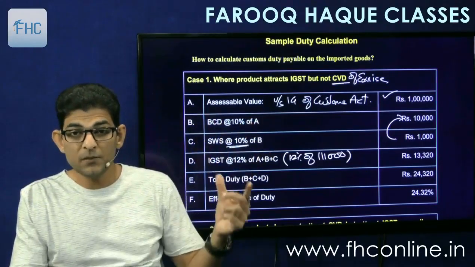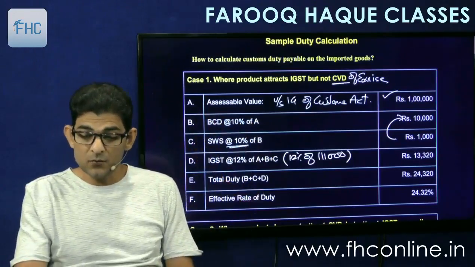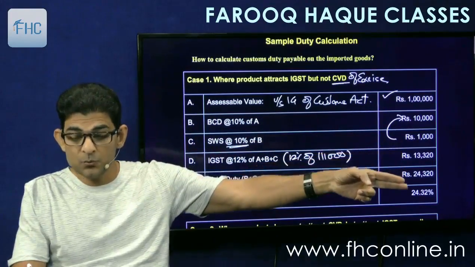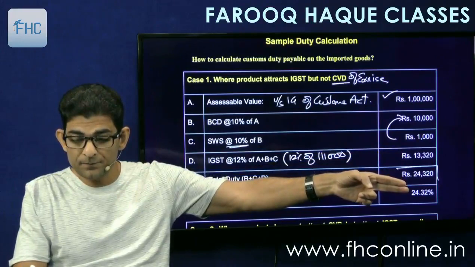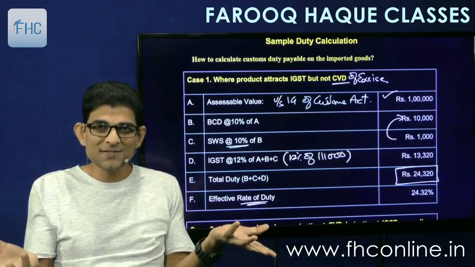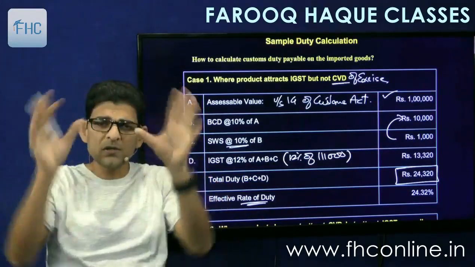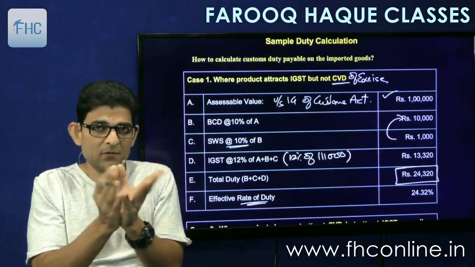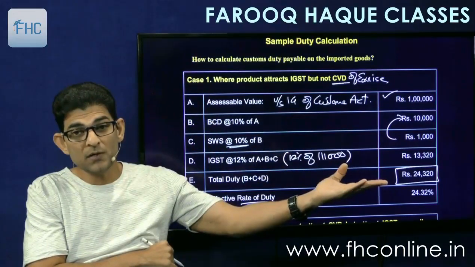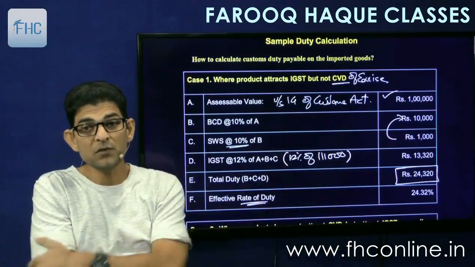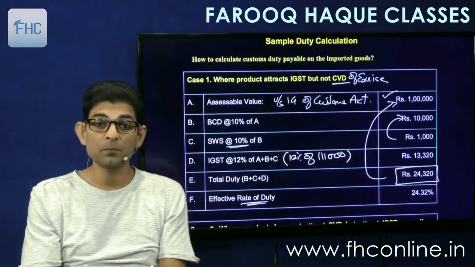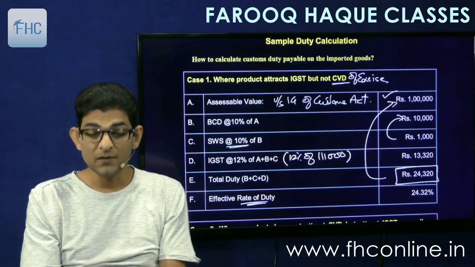So total customs duties will be all three duties taken together. 10,000 plus 1,000, 11,000, 11,000 plus 13,320 is 24,320. And effective rate is also given, though nobody asks what is effective rate, but effective rate means total customs duties put together, aggregate on transaction value. So if my assessable value is 1 lakh, and the total duty I am paying is 24,320, what will be my effective rate? 24.32. That is this total duty compared with the import price gives us the effective rate.